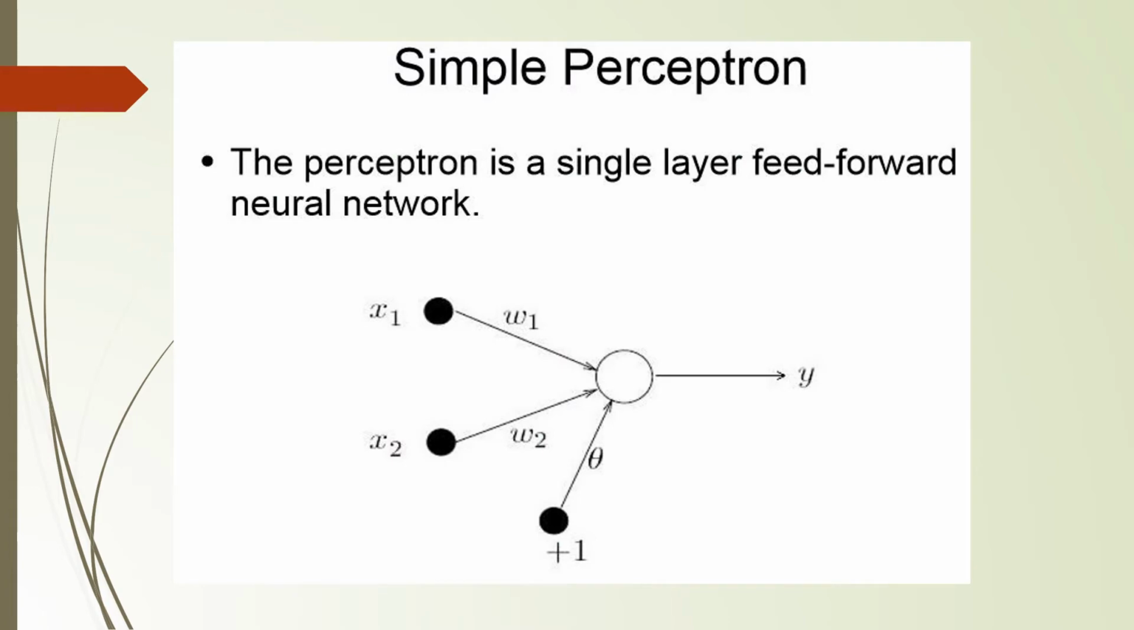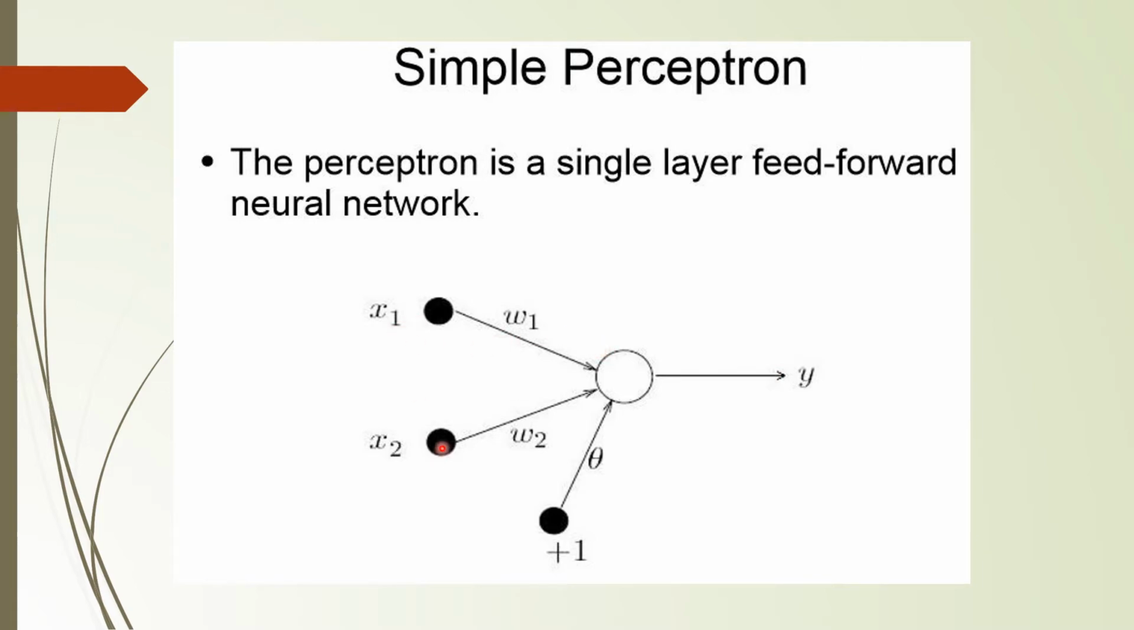So this is the diagrammatic representation of a simple perceptron. I already told you that perceptron means it's a single layer feed forward neural network. So x1, x2 are the input layer. These are the nodes. x1, x2 is the input layer and this is the output layer. So it's a single layer network. We are not having any hidden layers between the input layer and output layer. In the input layer we have two nodes x1 and x2, and this is the output node. From the output node, the output is moving outward.